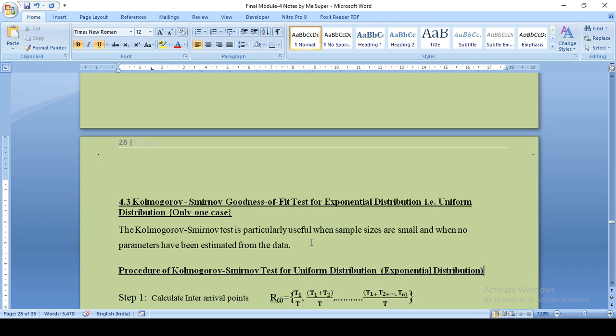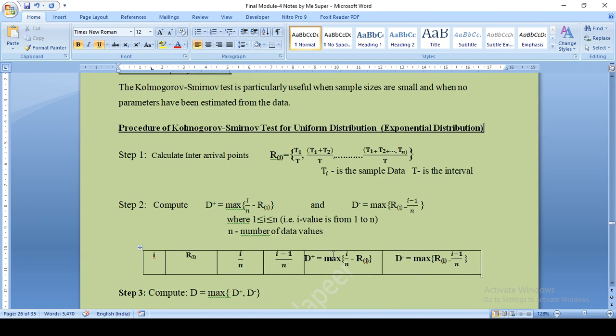First point, this test is useful when sample sizes are small and when no parameters have been estimated from the data. Please watch carefully. This is for the uniform distribution. That means the data we have been given should be uniformly distributed. Whenever you find the words uniformly distributed data, then we need to apply the Kolmogorov-Smirnov test to find whether the input data is accepted or rejected. This uniform distribution is for the exponential distribution.